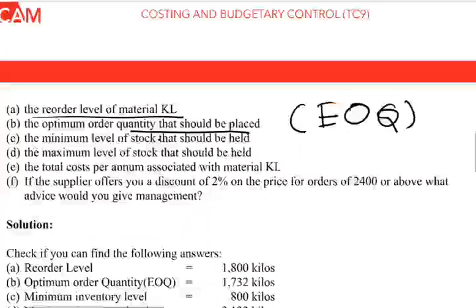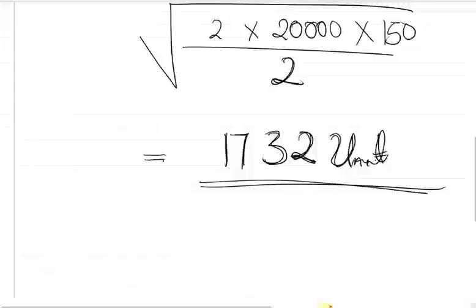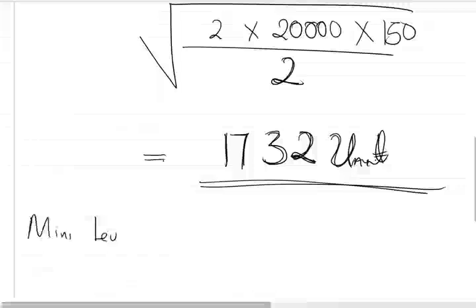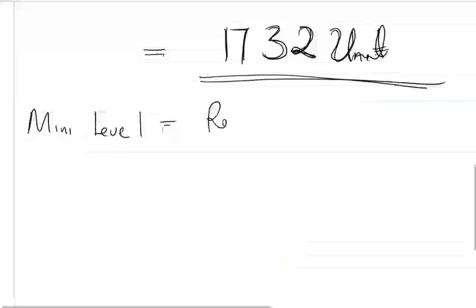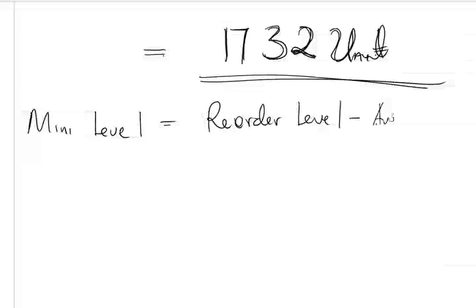So let's look at the other requirement, which is to find the minimum level of stock that should be held. What is the minimum level? The formula for minimum level, that's why I said you just have to memorize the formulas, is the reorder level, or the reorder point, minus average usage times average lead time.